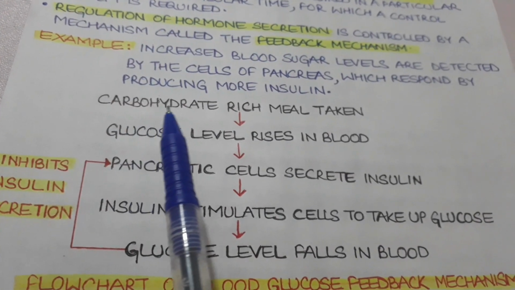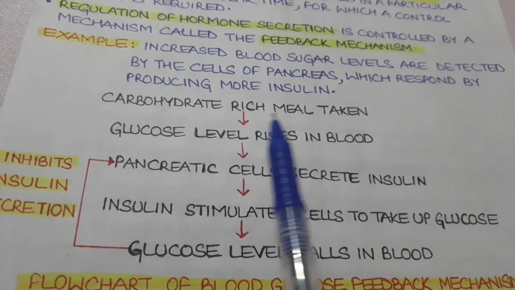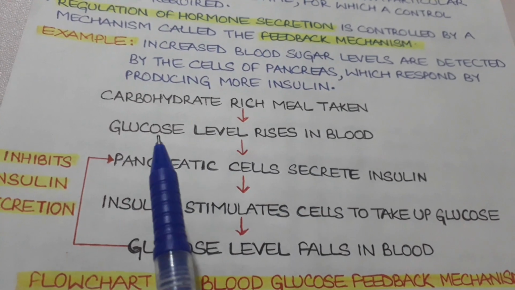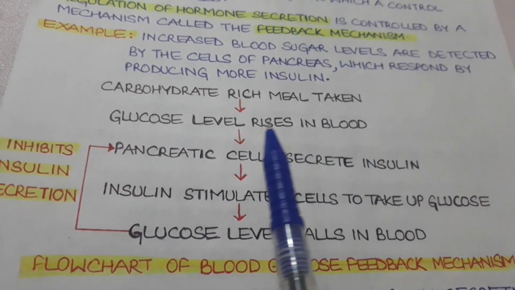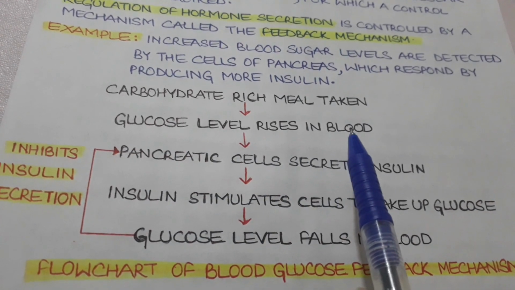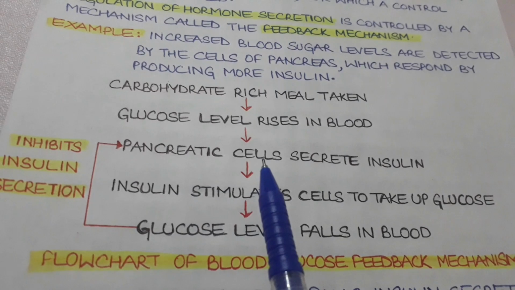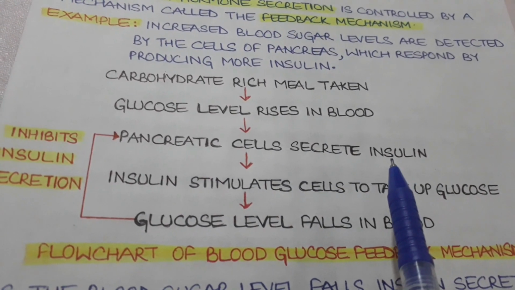Now, when we eat food that is a carbohydrate rich meal, when it will be digested in the body, it will increase the glucose level. It means the glucose level rises in the blood. This increased glucose level in the blood is detected by the pancreatic cells that start to secrete insulin.